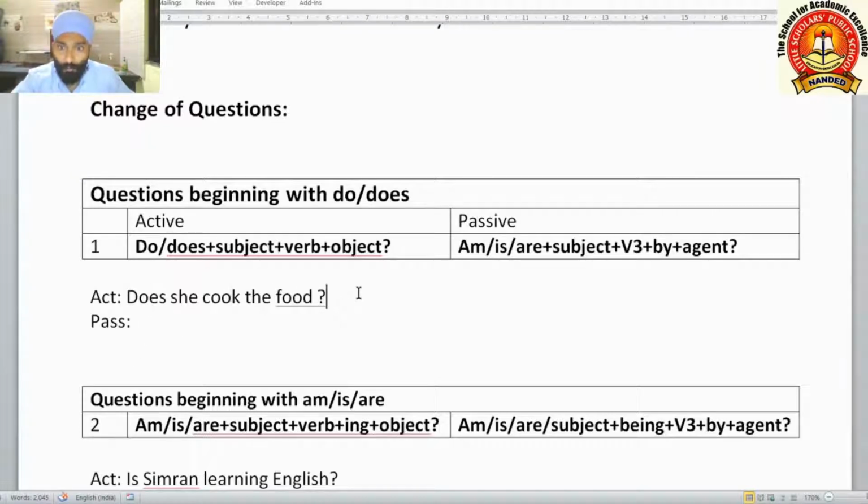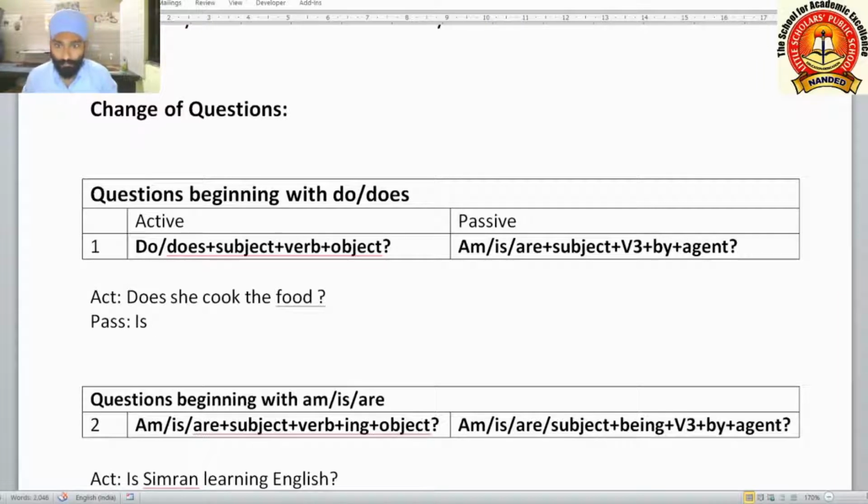Does she cook the food? Here does is the helping verb, she is the subject, cook is the main verb, and the food is the object. So the object will become the subject, the food will be the subject. If the food is the subject, according to the subject we are taking the helping verb. What should be the helping verb?